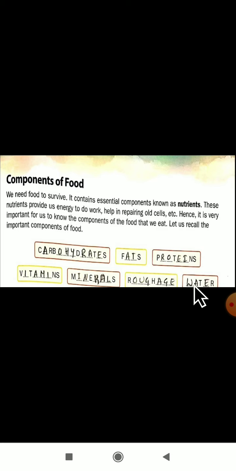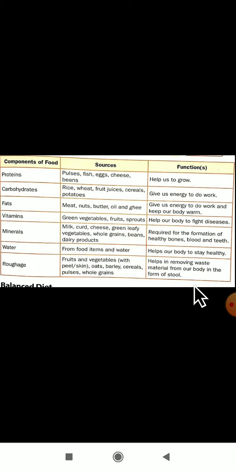Where are these essential nutrients present? These essential nutrients are present in a food. Next, we have studied the components of food, their sources and the functions of those components of food. I hope you have understood this. This is very important, dear students.